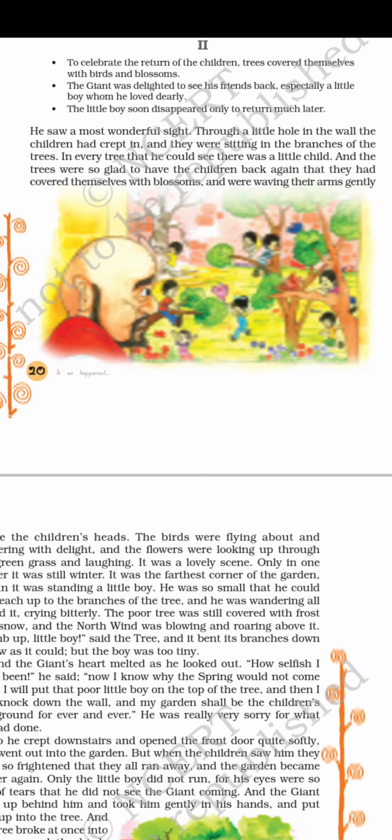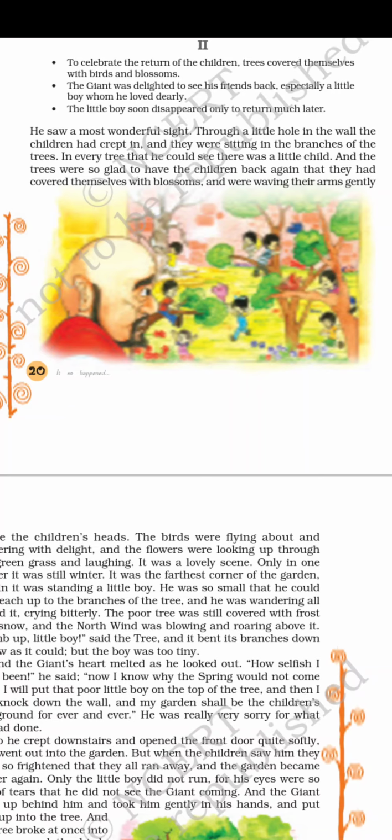The children had crept in. Crept in means came secretly. They were entering secretly, and they were sitting in the branches of the trees of the giant's garden.